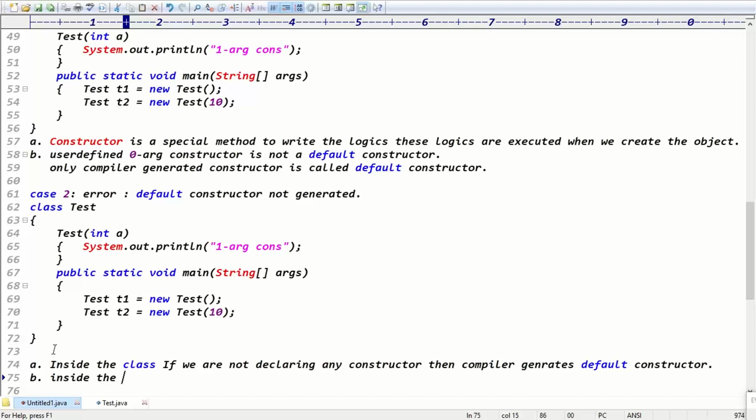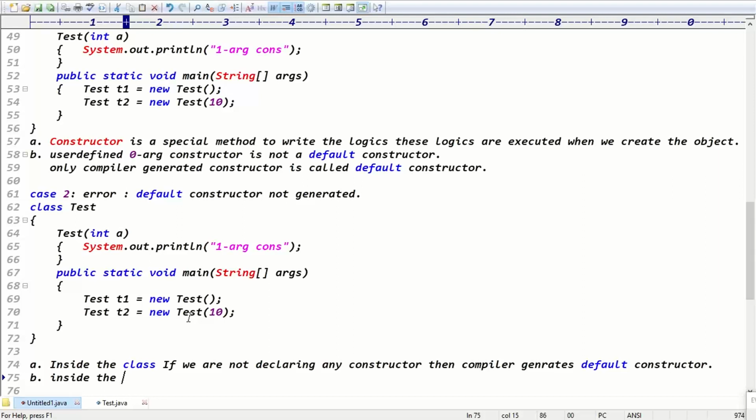Compiler generates only the empty constructor. Default constructor means zero argument constructor only, not parameterized constructor. The compiler is capable of generating only a zero argument constructor, guys. Even then, it generates it only if you do not define any constructor inside the class. If you define some constructors, then the compiler won't take any action. The compiler will not take the responsibility.